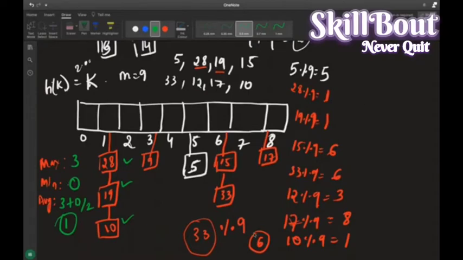Guys, done? So this is all about what? Chaining. इसका drawback क्या है? देखिए इसका drawback ऐसा है कि